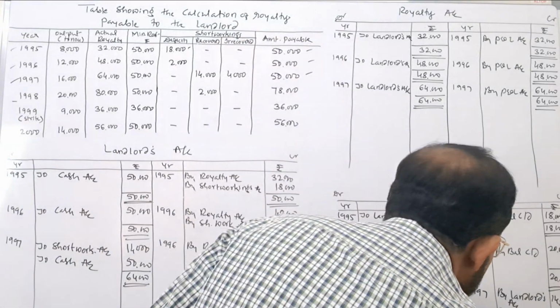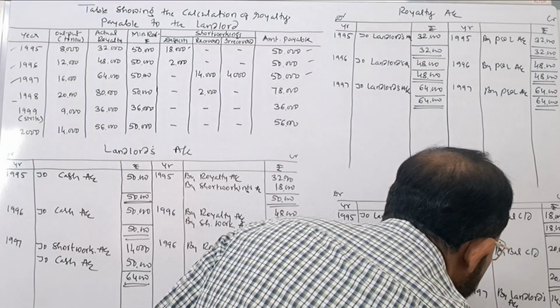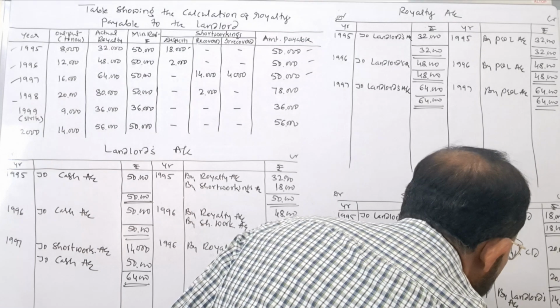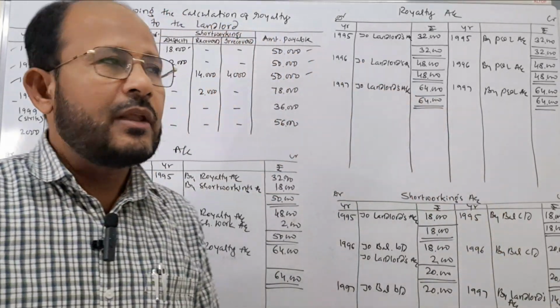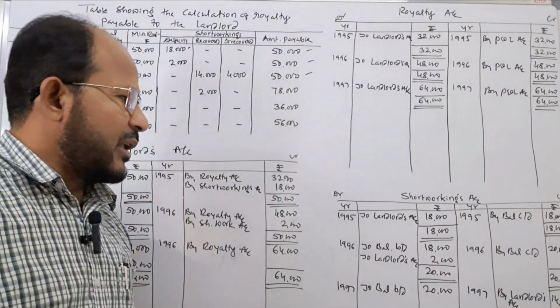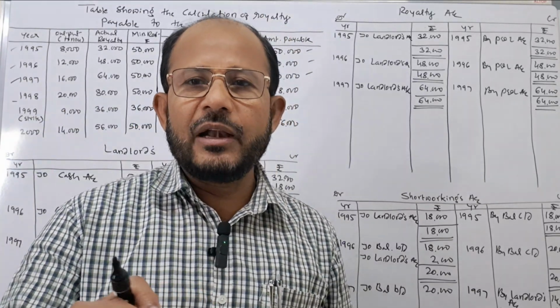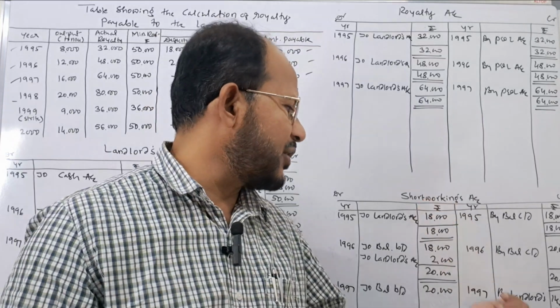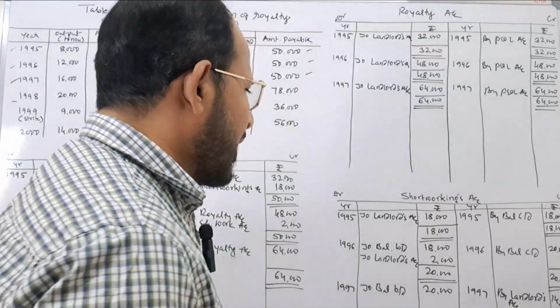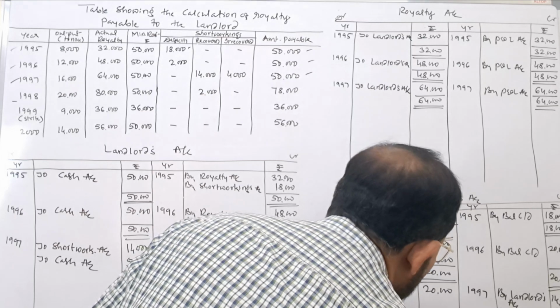Therefore, in the year 1997, we transfer this one to profit and loss account, rupees how much? 4,000. When there is irrecovered short working, that time we pass one journal entry: profit and loss account is debited and short workings account is credited. Now we close the account.